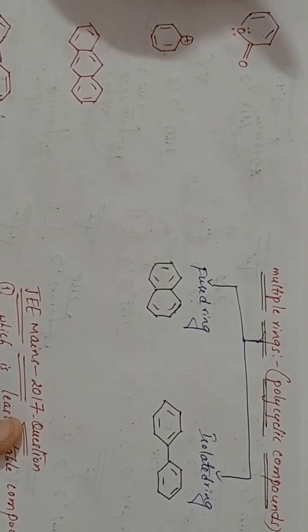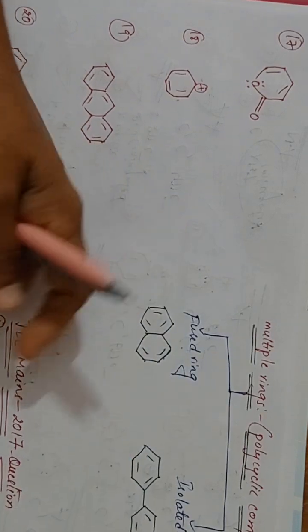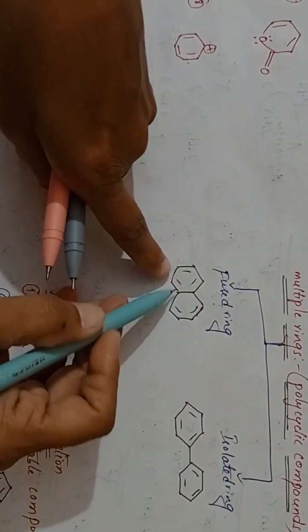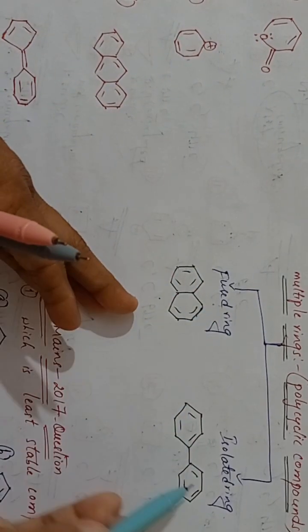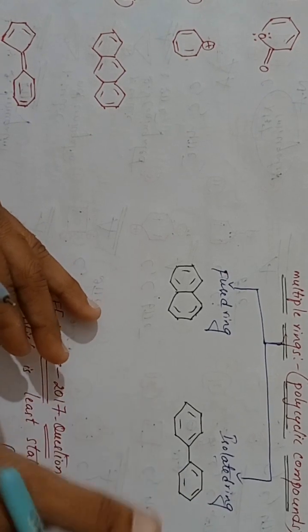Next one, see here. Multiple rings means polycyclic compounds. Polycyclic compounds can have fused rings or isolated rings. Fused ring means the 2 benzene rings are linked with one another. That is a fused ring. What is an isolated ring? If the 2 rings are separated by a single bond, that is an isolated ring. Clear?